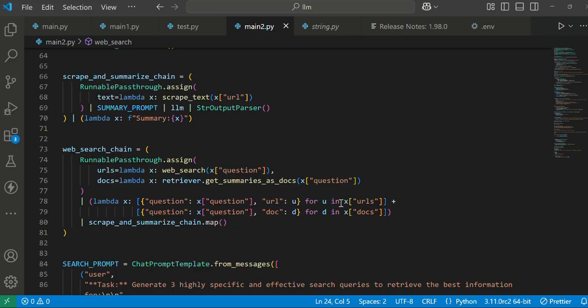For documents, it doesn't perform like this, because it is not a URL, so it will get the documents directly.